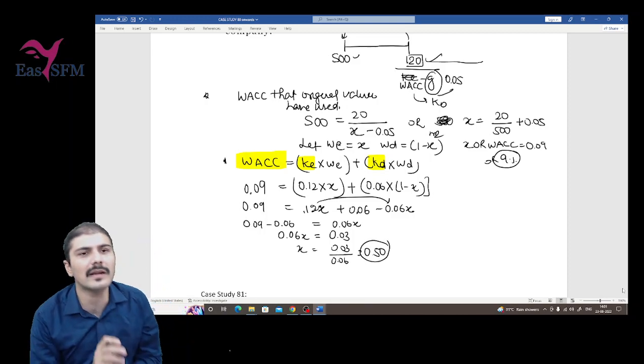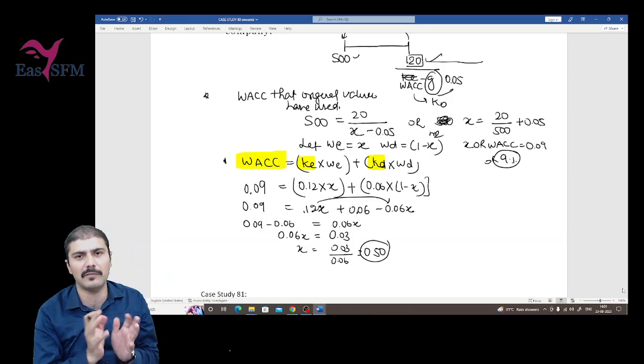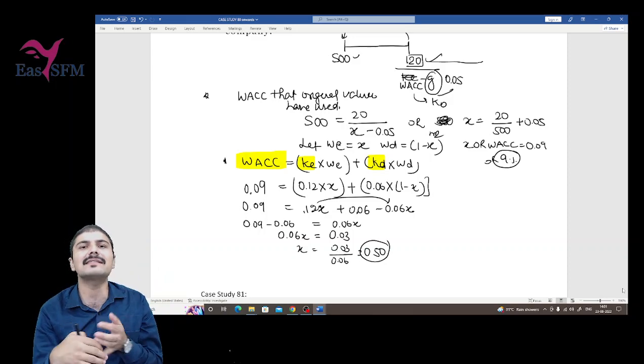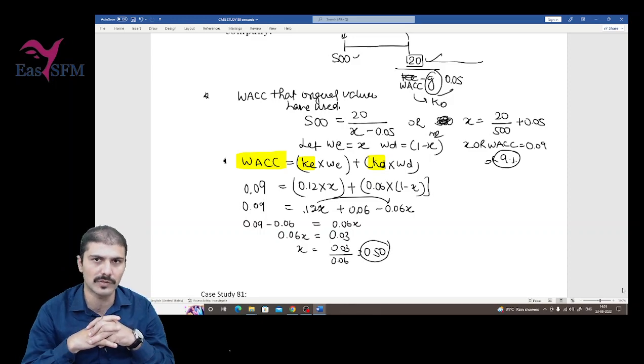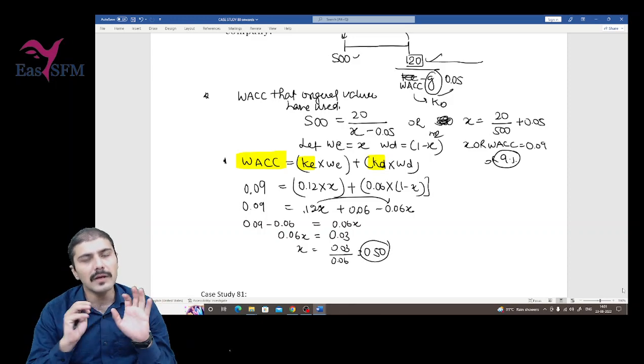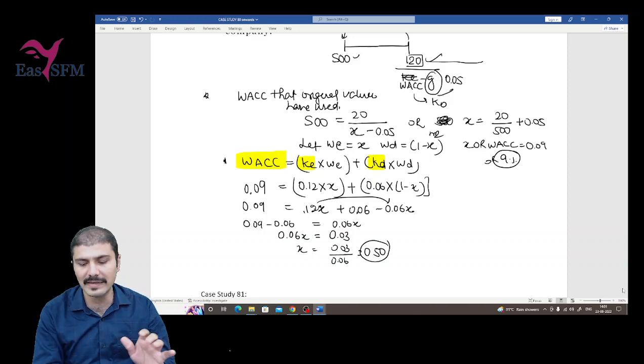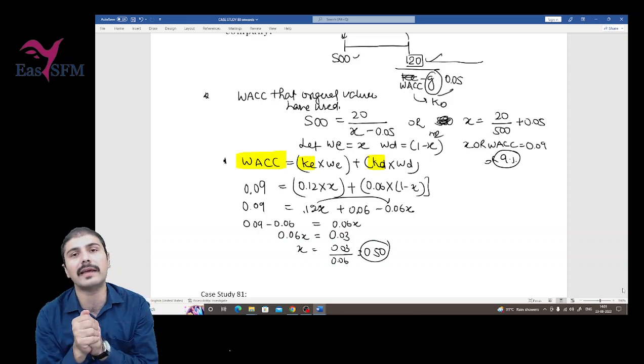Now, what are we calculating till now? The weights that the original valuer has used, the wrong weights that he has used. So till this point, we can calculate the wrong weights, and now we can do the forward calculations also.